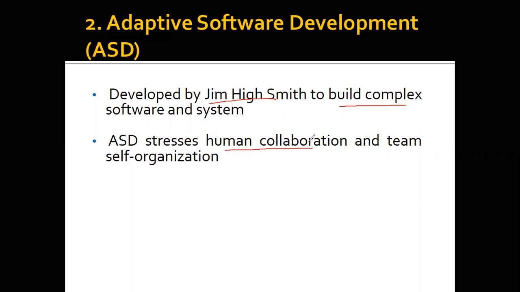That is how different team members are going to communicate, how end user and developer are going to communicate, how managers and developers are going to communicate. And it also focuses on team self-organization. That is, the different teams that are working, how they're going to communicate, how they're going to set their own goals, how they're going to plan for each risk, how they're going to eliminate those risks. This is the main feature of the ASD agile model.